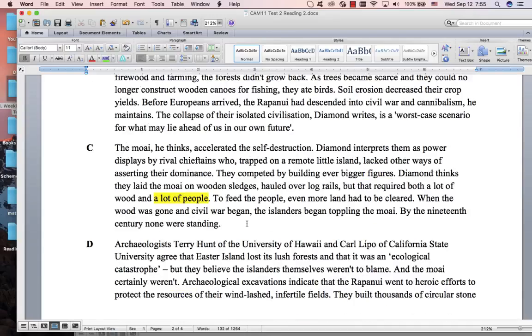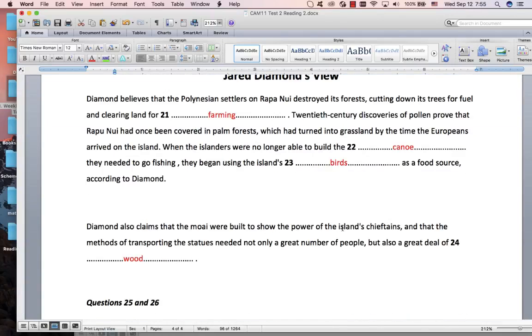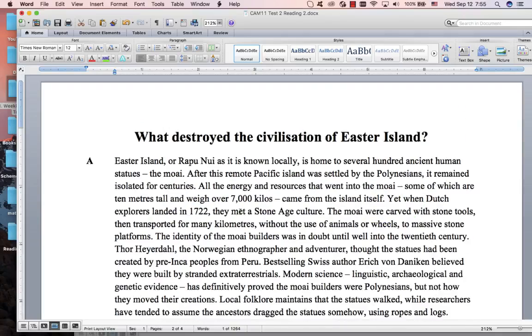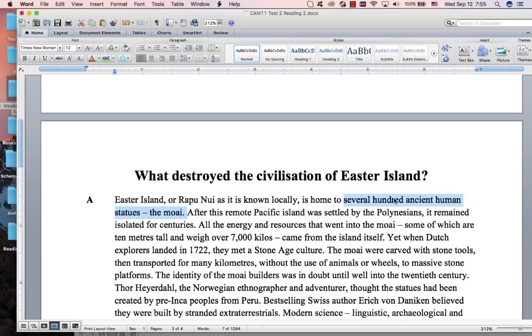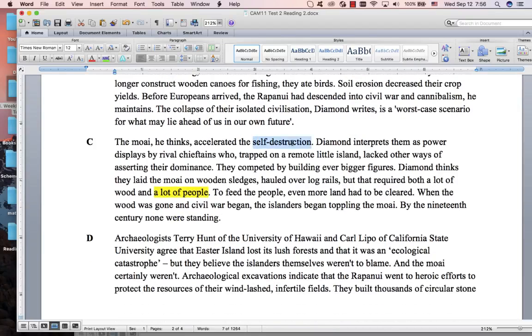All right, the next one we should look at is this one, because we do have a bit of information about this. The Moai were built to show the power of the chieftains, the transporting needed people and wood. By now you should know what Moai is. Moai is these statues. They give the definition right in the first line. So statues and Moai are the same thing. More negative, self-destruction. And this is one of those examples where the first line does give you the answer.